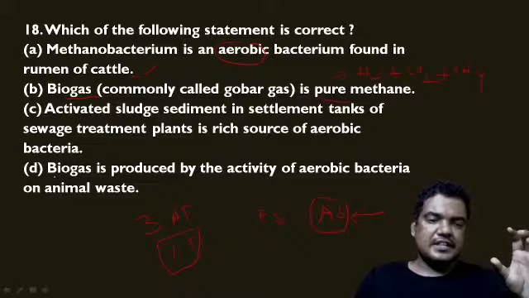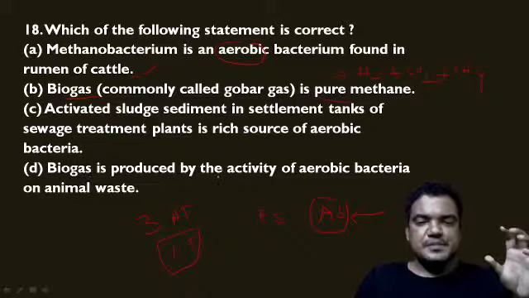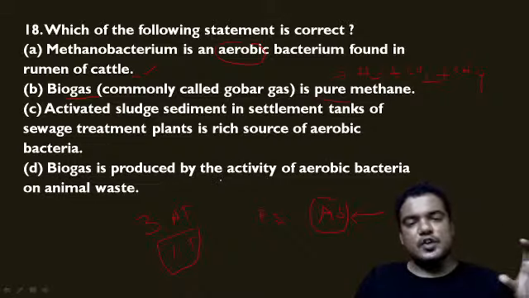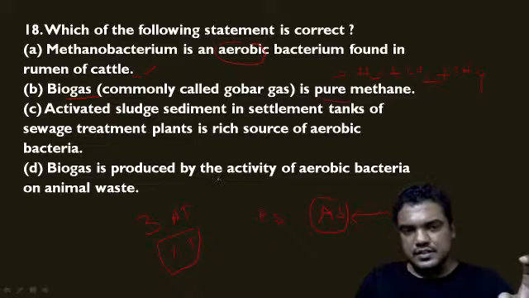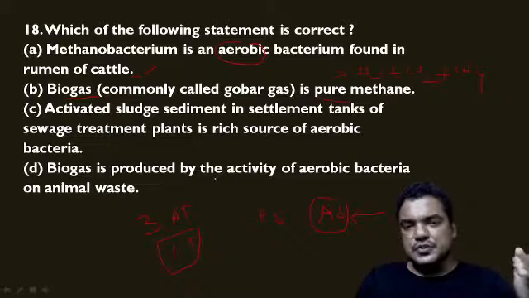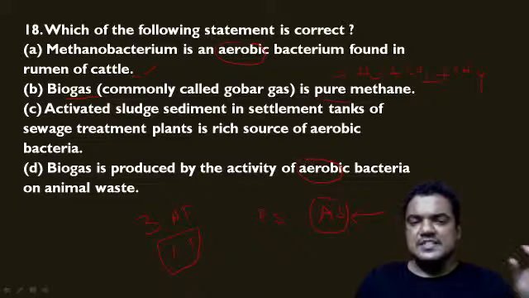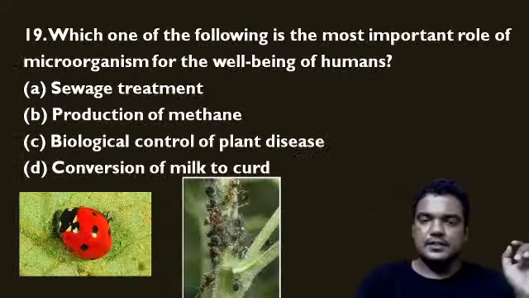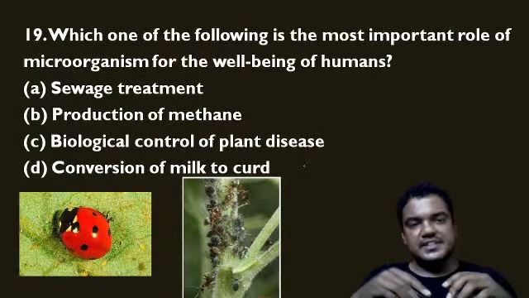Then what is the D statement here? Biogas is produced by the activity of aerobic bacteria and animal waste. So the statement is wrong, it is anaerobic bacteria. Biogas is produced by the activity of anaerobic bacteria on animal waste. So now let us see the next question.